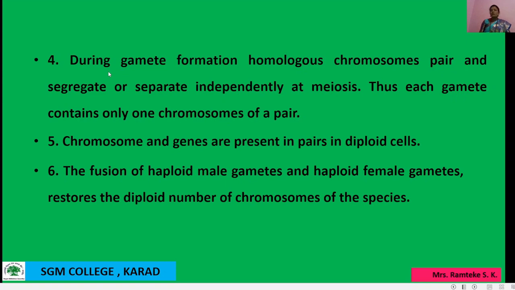So this chromosomal theory of inheritance was given by Walter Sutton as well as Theodor Boveri in 1903. So these three theories are given by these scientists.